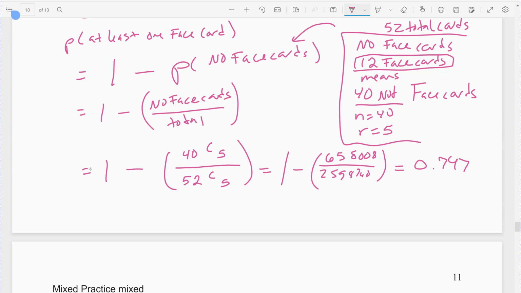So if you're drawing 5 cards, if you're dealt 5 cards at random, you have about a 75% chance of getting at least 1 face card. Meaning at least 1 that's a jack, a queen, or a king. That's your odds. Alright, we'll stop there. The next one we're going to look at is the mixing all up. So that was combinations.